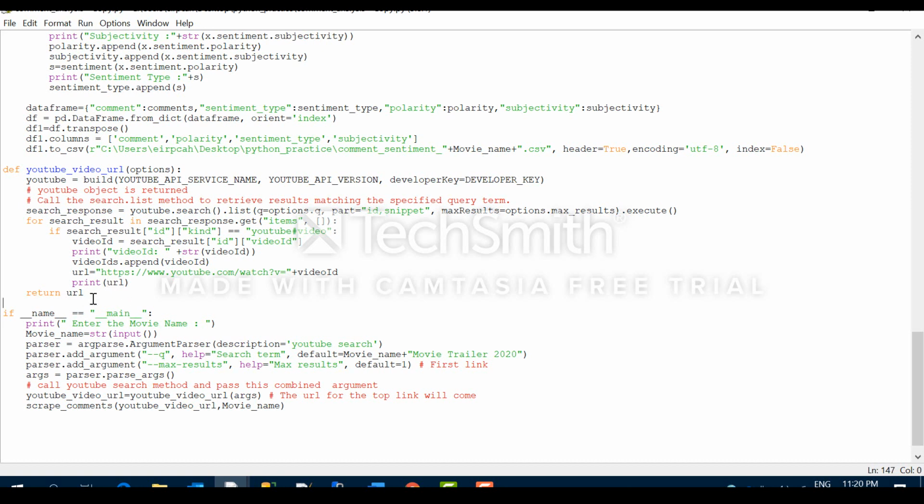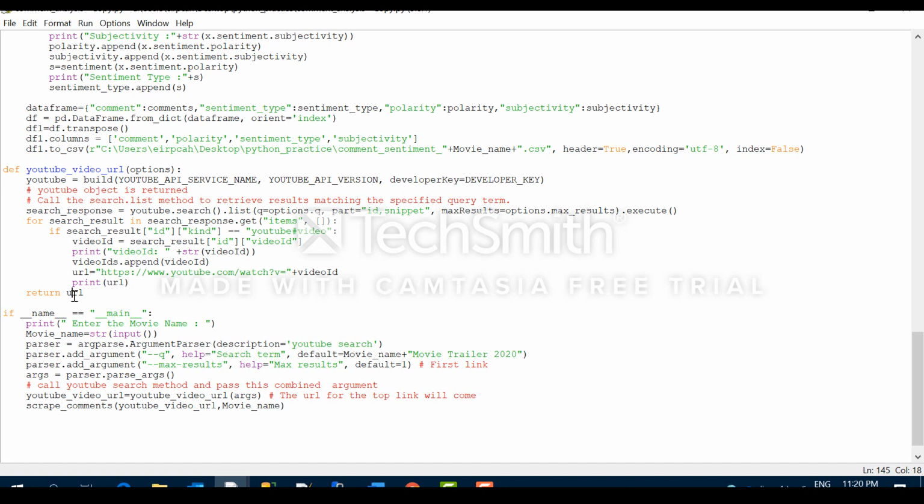You could have done this using a Selenium WebDriver also. Why I have used this is because I want to get the topmost result, the topmost link, so that algorithm works in a very good way with this API. And also I am passing the movie name, so it is happening dynamically. Now when I get the URL of the topmost result, I will use Selenium WebDriver to open that page and scrape the YouTube comments.